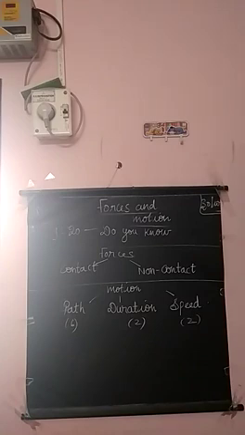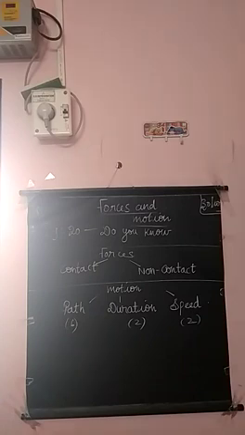Then rotatory means the movement of a body about its own axis. Then oscillatory means coming back to the same position, then it is said to be oscillatory motion. Okay, this is based on path. Next one is based on duration.